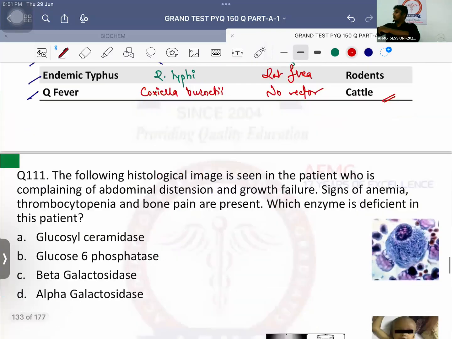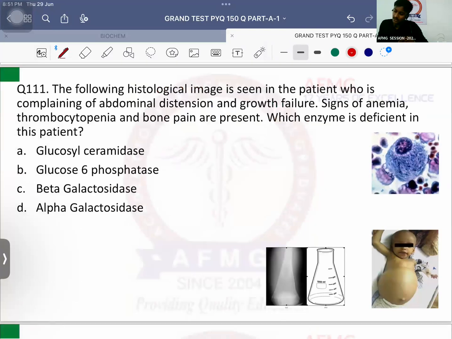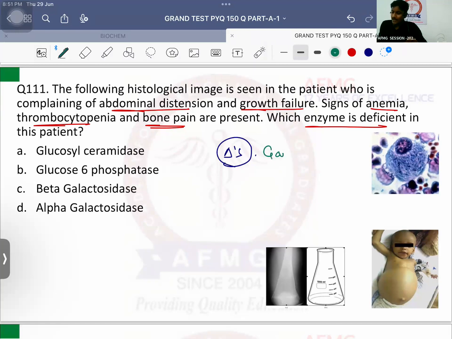Question number 111. The following histological image is seen in the patient who is complaining of abdominal distension and growth failure. Signs of anemia, thrombocytopenia, and bone pain are present. Which enzyme is deficient in this patient? Diagnosis, please. बन गया आज diagnosis सबके हैं? Gaucher's disease. कल तक तो बोल रहे थे केस ही नहीं आता. So important is Gaucher's disease.